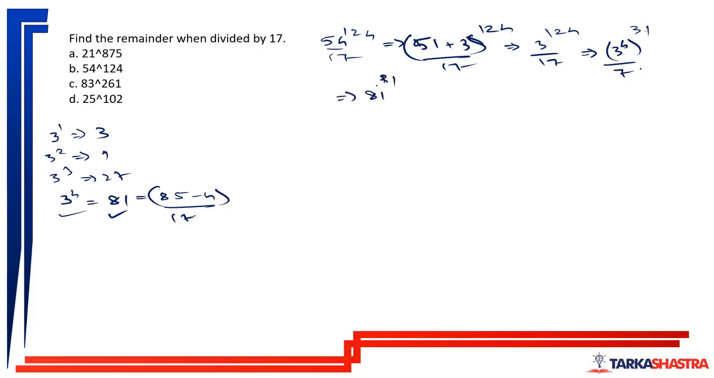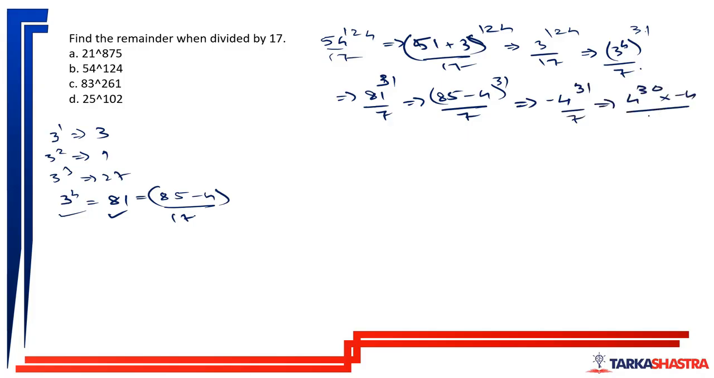divided by 17 can be written as 85 minus 4 to the power 31 divided by 17, which is nothing but minus 4 to the power 31 divided by 17, which is nothing but 4 to the power 30 into minus 4 divided by 17. Now 4 square is beneficial for me. 4 square is 16, which is 17 minus 1.